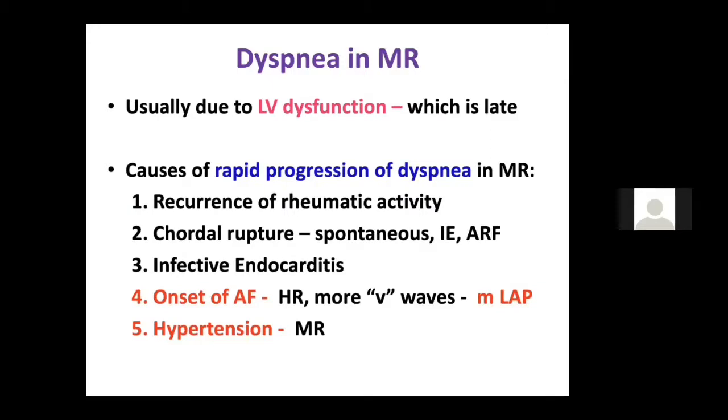And then the onset of atrial fibrillation. Though more common in mitral stenosis, in MR also you can have AF because of the dilated LA, which causes a prominent V wave. Left-sided V waves will be prominent. And hypertension: one of the important things is that if the patient has hypertension, the MR will worsen because the afterload is increasing.